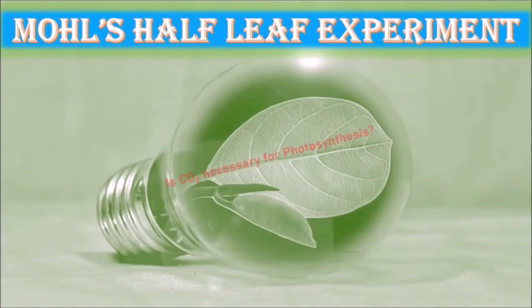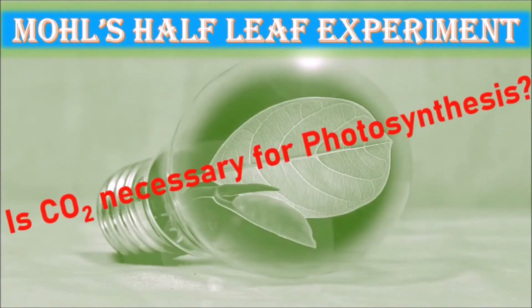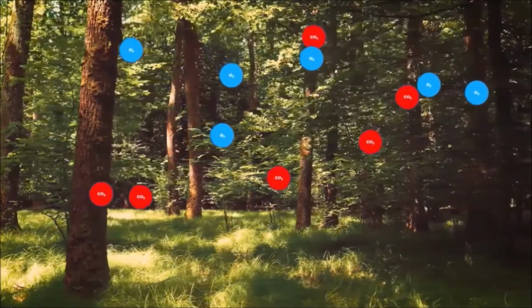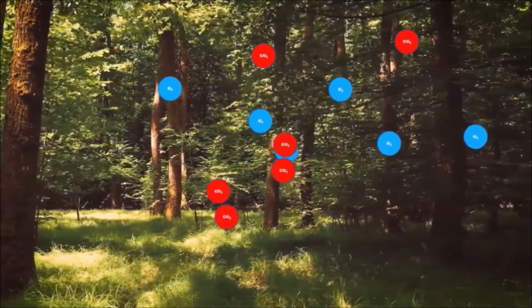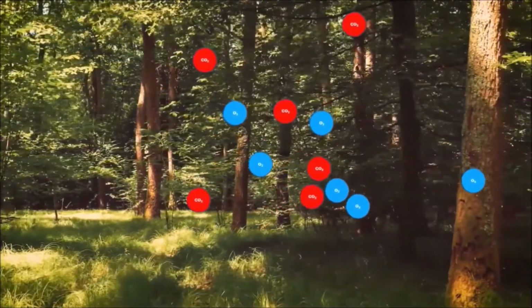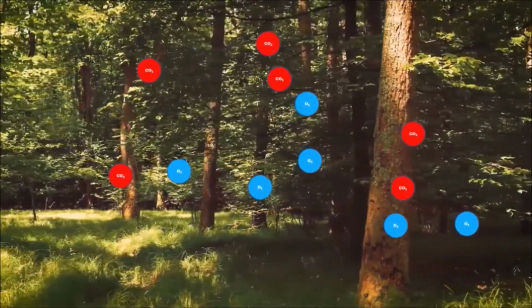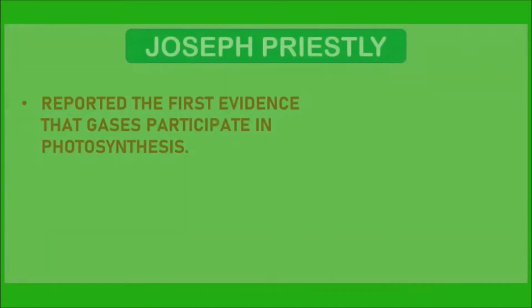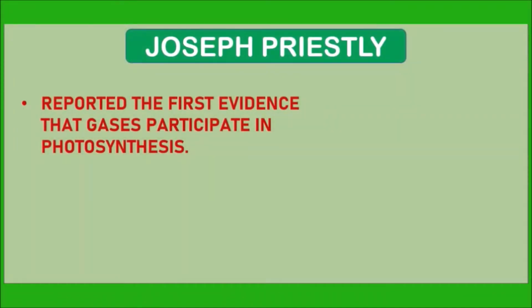Moll's Half-Leaf experiment. Is carbon dioxide necessary for photosynthesis? As we all know, the plants are said to be the natural doctors for the environment as they take much of carbon dioxide and leave oxygen for life on the earth. Of course, it is proved in Joseph Priestley's experiment. He reported the first evidence that gases participate in photosynthesis.